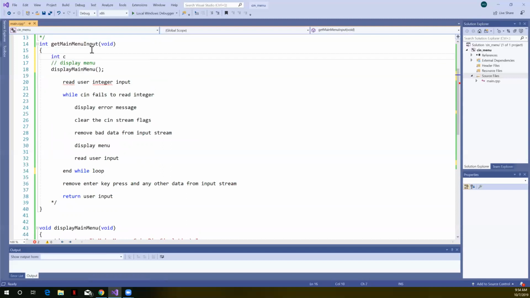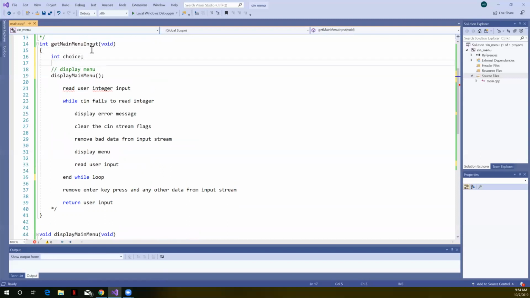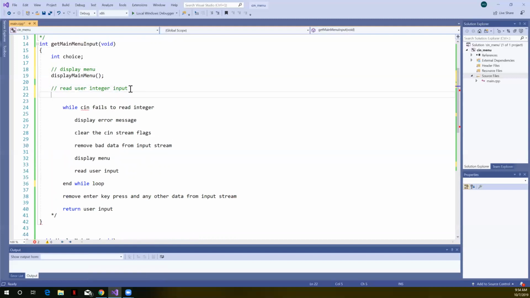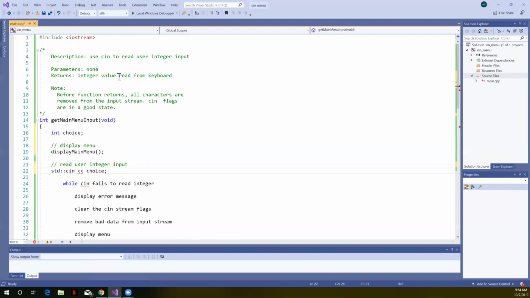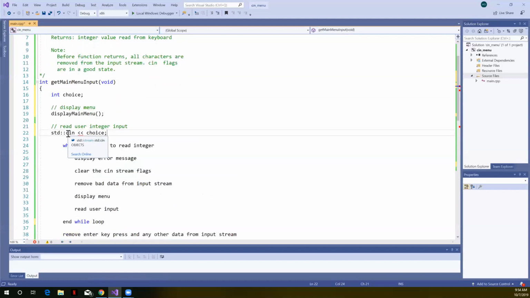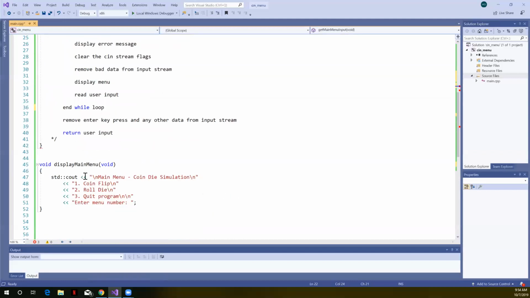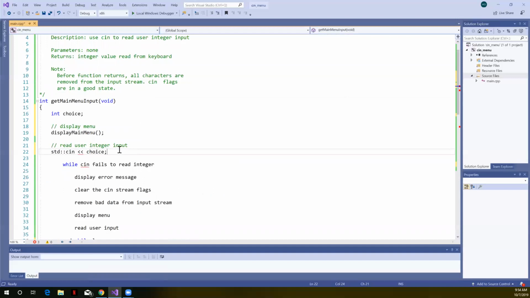So let's create a variable. I'm going to call this choice. We'll use cin to do that, and that value is named choice. Now, I did include iostream up here, so it understands what cin and cout are down here.